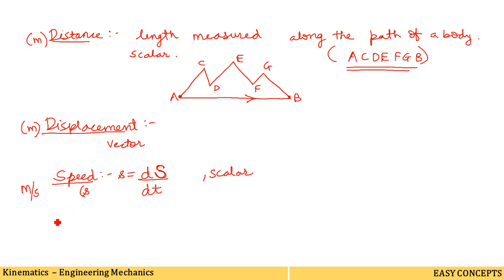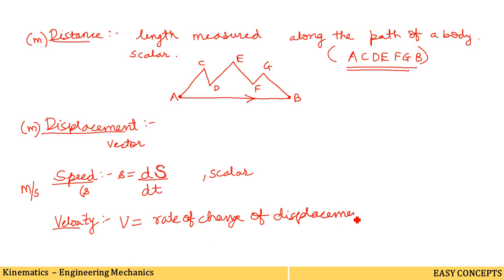The next term is velocity. It is defined as the rate of change of displacement. If we denote velocity by v, then it is the rate of change of displacement with respect to time. I have already defined the meaning of displacement. Here we have to consider displacement, which means that velocity is a vector quantity. The unit of velocity is the same, meter per second. So in this way velocity is also defined.